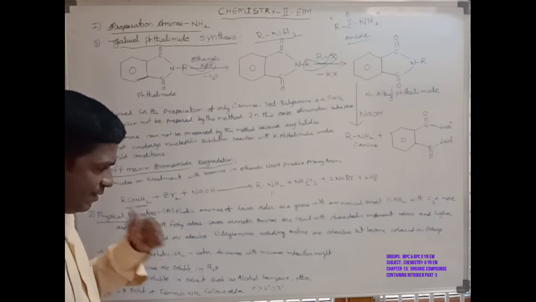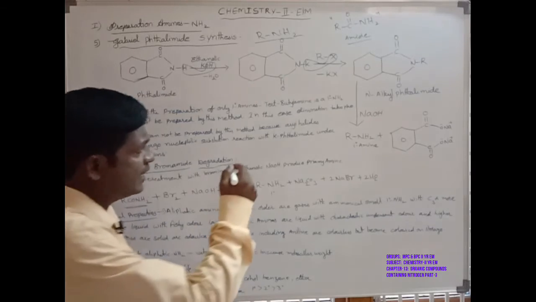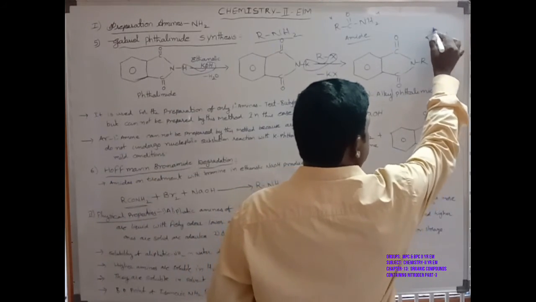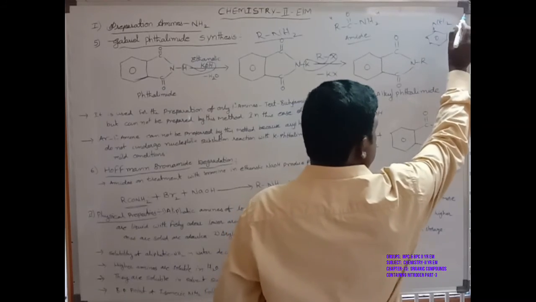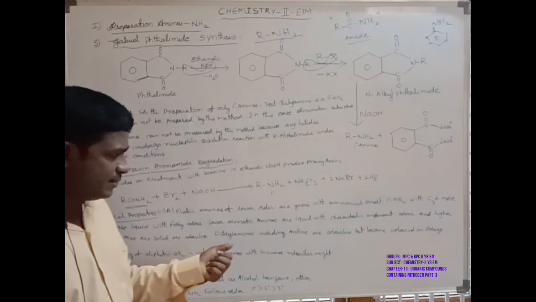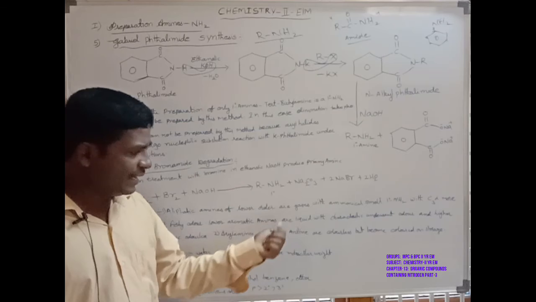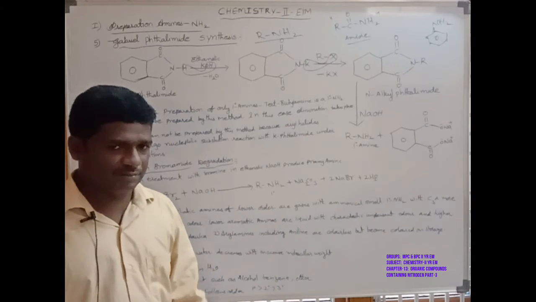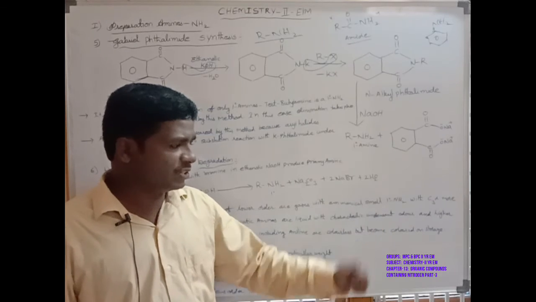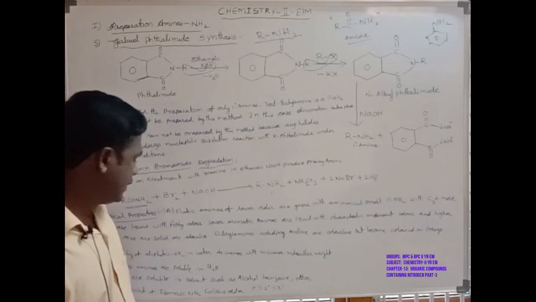Then the second one, aryl amines. An aryl amine is a benzene ring bonded with NH2, also known as an aryl group, for example aniline. Aryl amines, including aniline, are colourless but become coloured on storage. That is the second property.